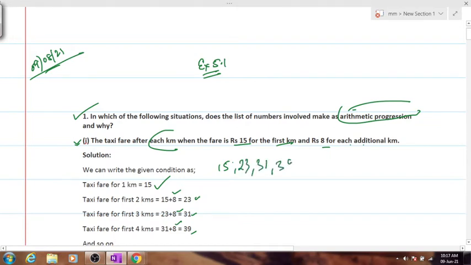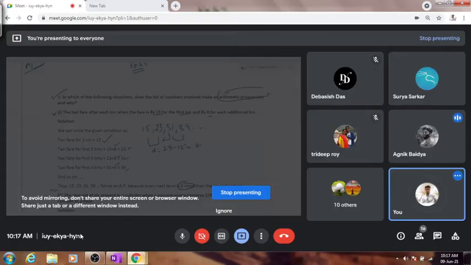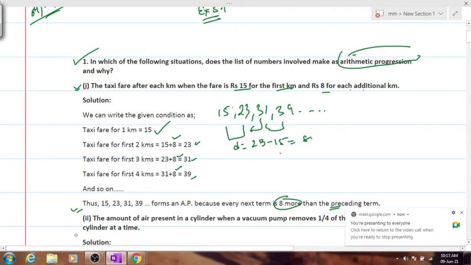How many think this is an AP? What is the common difference out there? 23 minus 15, which is 8. It is the same throughout, right? Because we have added 8. So we'll say that every term proceeds with 8. Therefore, this forms an AP. Is this first numerical clear to everyone? It's a fairly simple numerical. Yes, no? Should we move on to the next one?